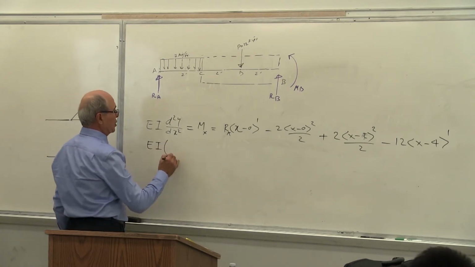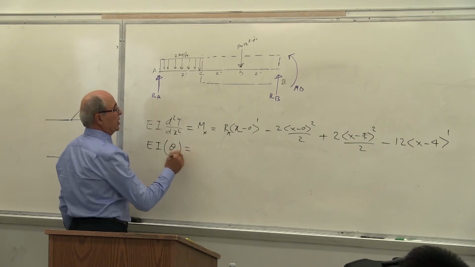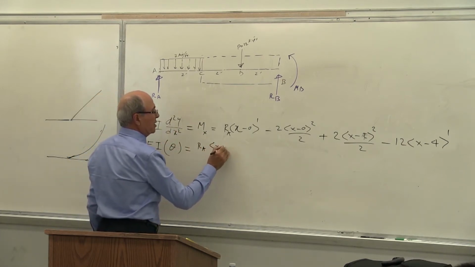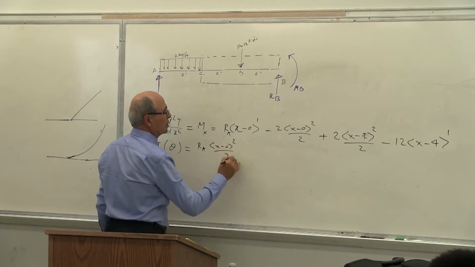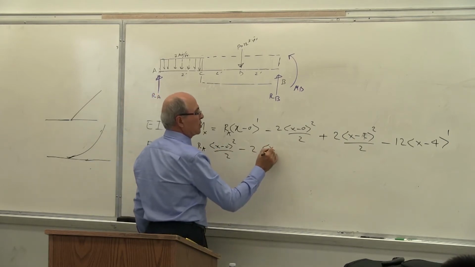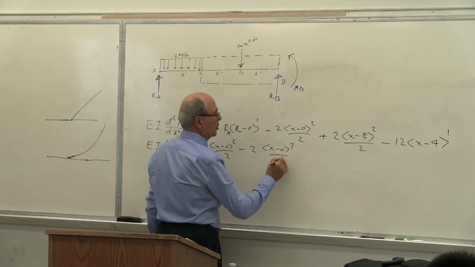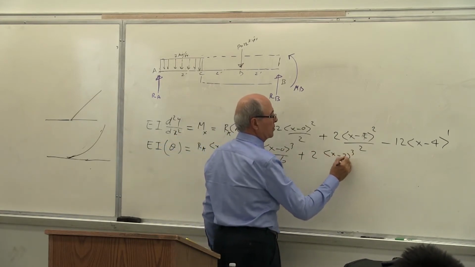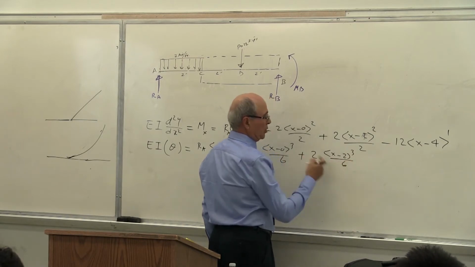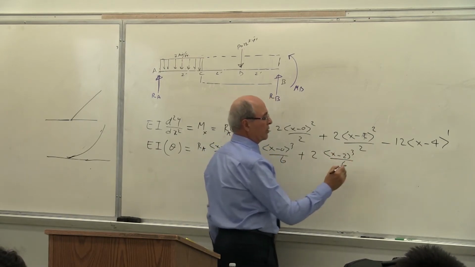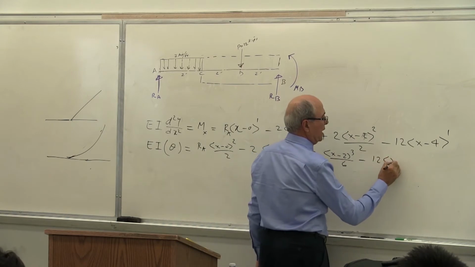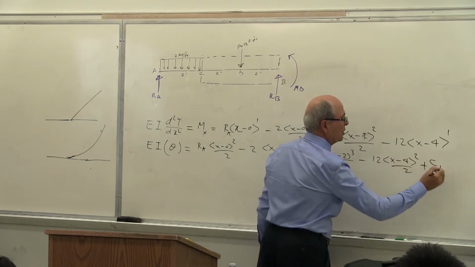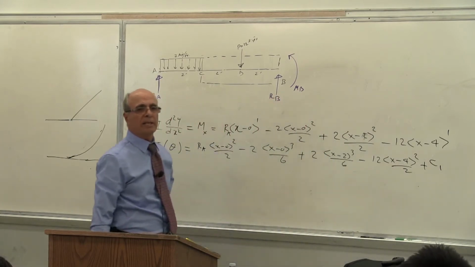So anyhow, EI theta, there is only one y and one theta, becomes RA x minus 0 to the power of 2 over 2, minus 2 x minus 0 to the power of 3 over 6, plus 2 x minus 2 to the power of 3 over 6. As I said, do not divide that. Keep this in the factorial. Minus 12 x minus 4 to the power of 2 over 2, plus C1. Correct?